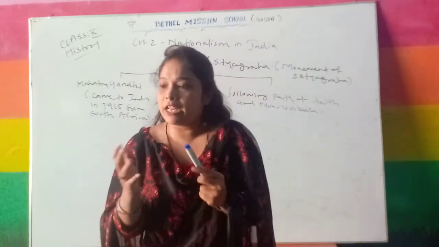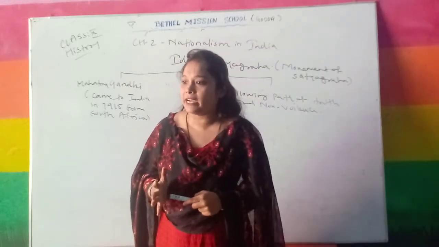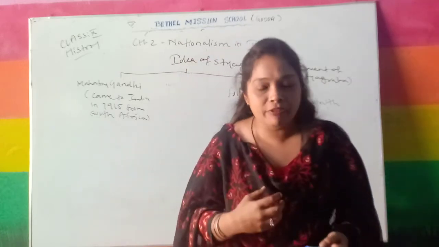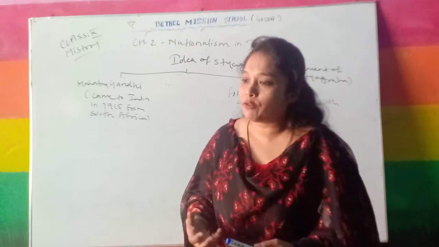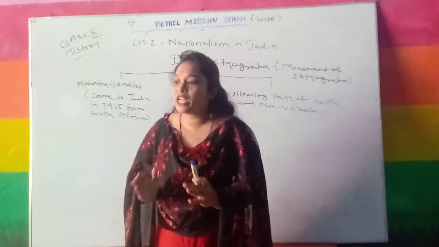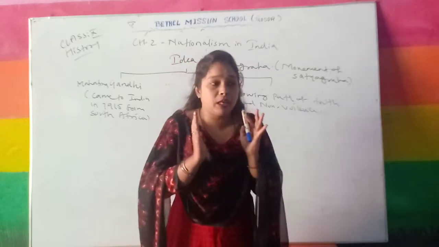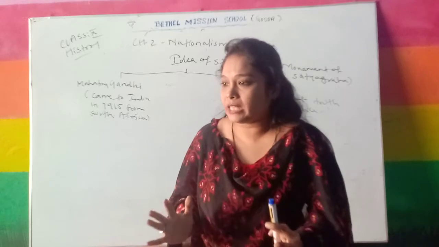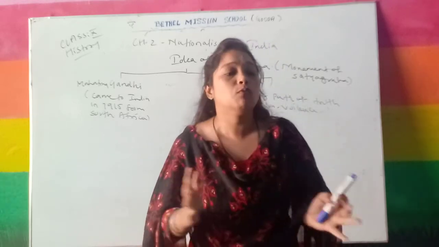What is the belief of Gandhiji? Gandhiji believes that when we are fighting for our freedom, we should have a peaceful agitation, on a path of truth and non-violence. That means we are not fighting with violence.